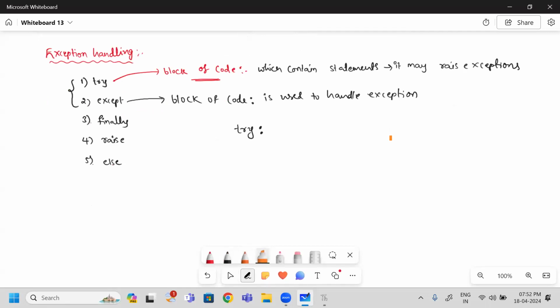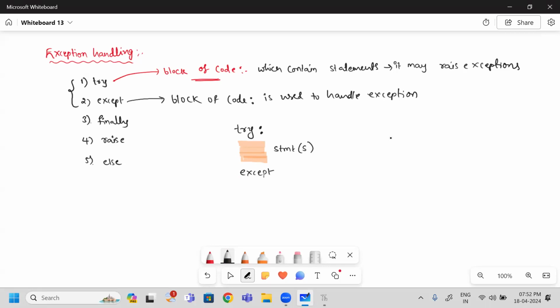Next, I will give indentation, followed by some set of statements. Either you can write one statement or multiple statements inside this one. Next, if unfortunately these statements raise an exception, who is going to take care? The except block is going to handle that exception.